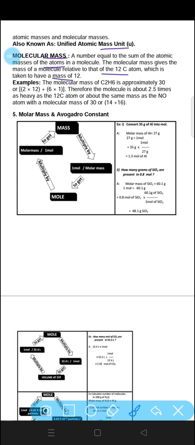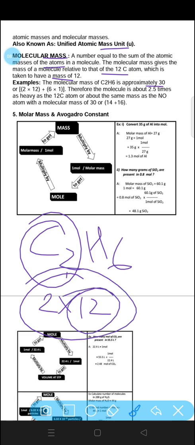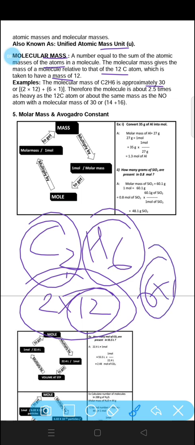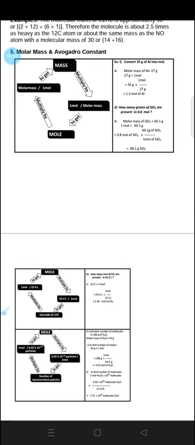So if we talk about C2H6, approximately 30, or we can say carbon has 2, so it will be multiplied by 12 as the atomic mass is 12. After that, hydrogen has atomic mass 1. So it will be 24 plus 6, that is 30. So this is how we can calculate molecular mass.